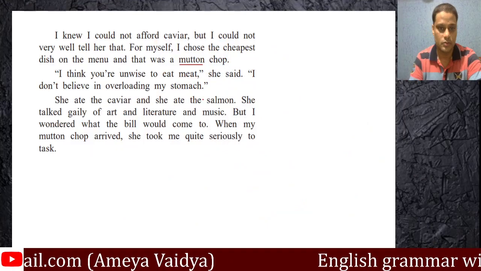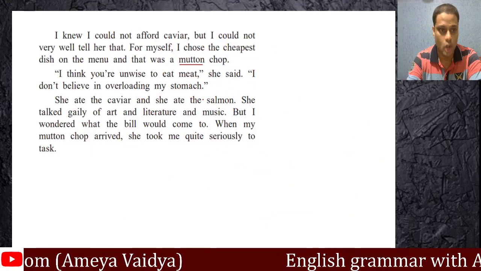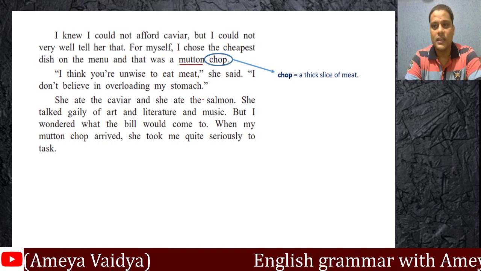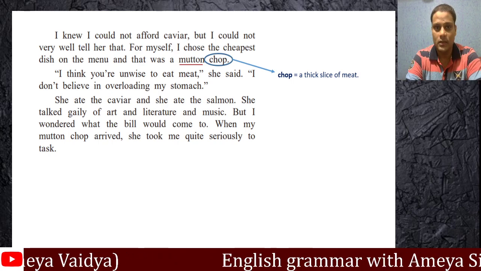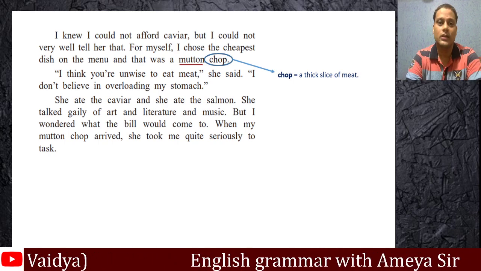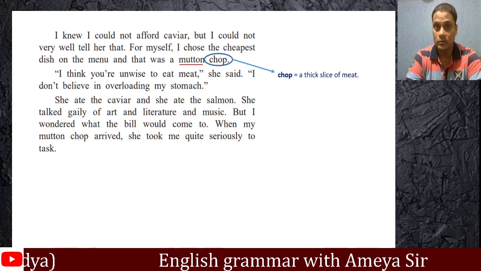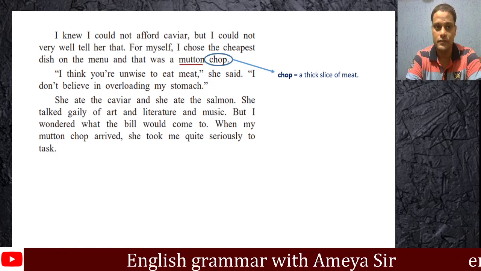So she has salmon. She has ordered caviar. The writer has ordered something very cheap for himself. He has ordered a mutton chop. Now, chop is a thick slice of meat, by the way, mutton chop. Remember, do not pronounce it as "mutton." It is mutton, like button. The "un" sound is very clear.